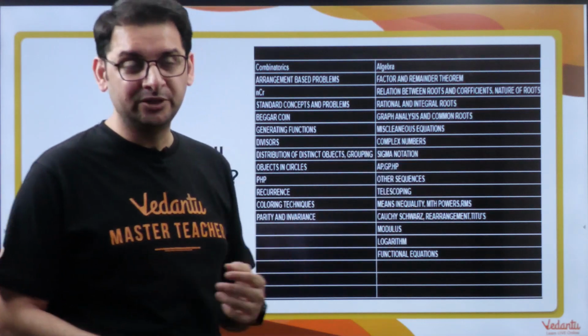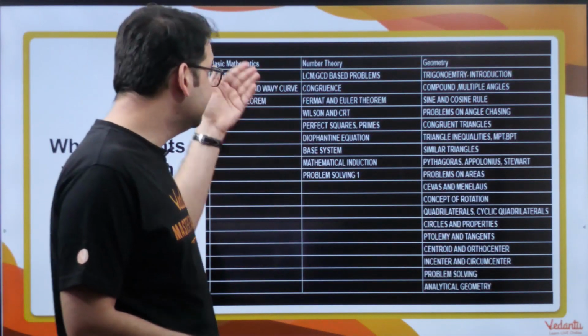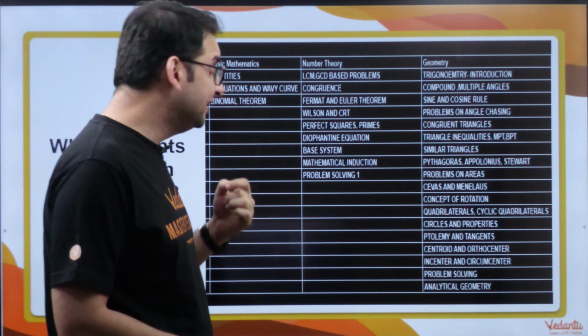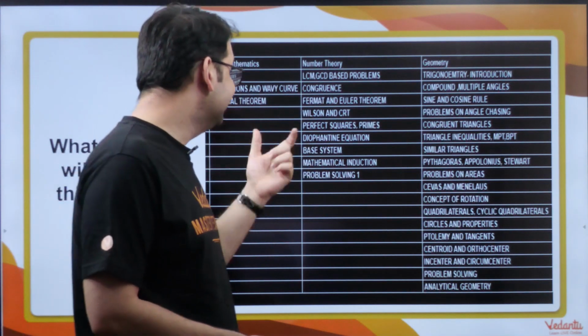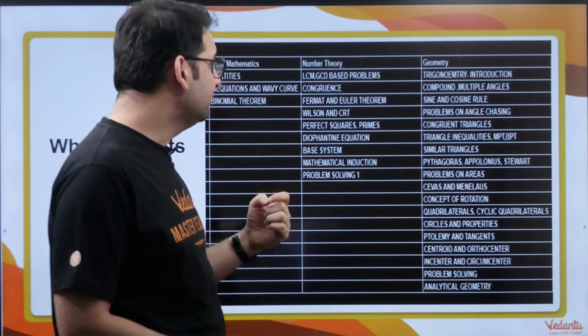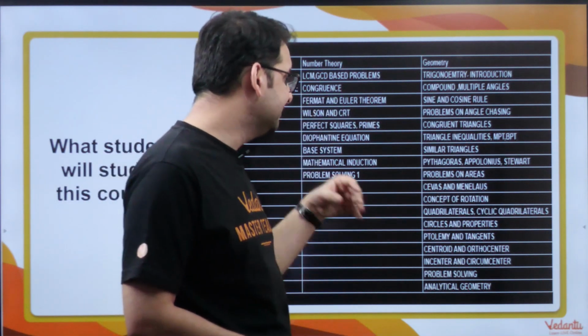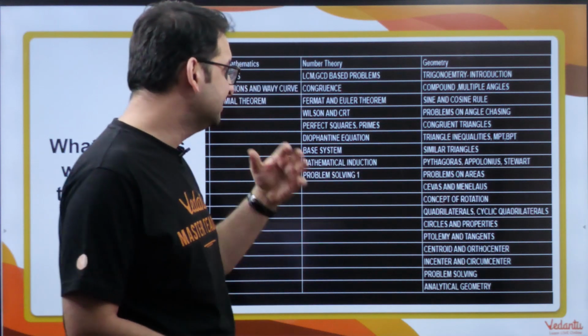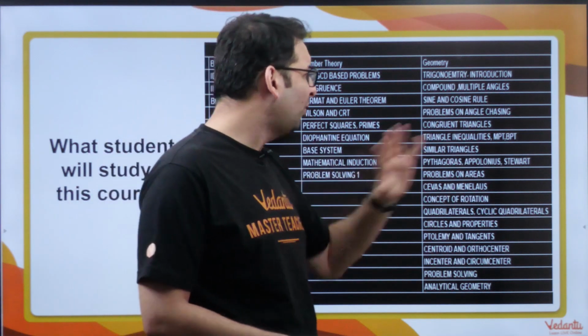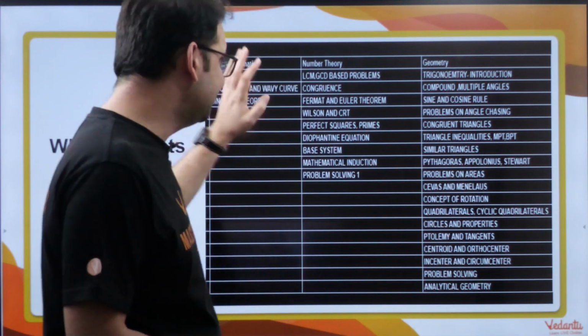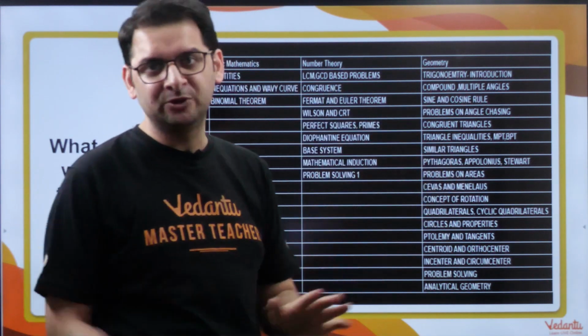Complex numbers we are going to introduce. As far as number theory is concerned, so congruence, Fermat-Euler theorem, then Wilson, Chinese remainder theorem, base system, induction, problem solving, geometry. We are going to introduce a lot of topics, all the centers, Ceva's, Menelaus, concept of rotation, Pythagoras, Apollonius, T-Votes. So all the things which are required for IOQM we are going to introduce in this particular course.